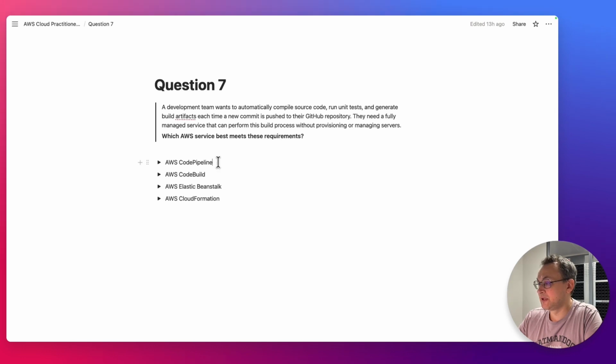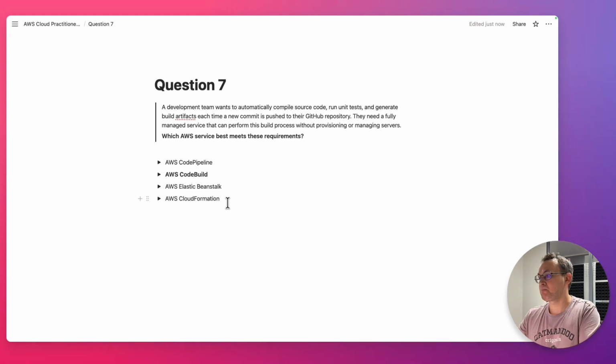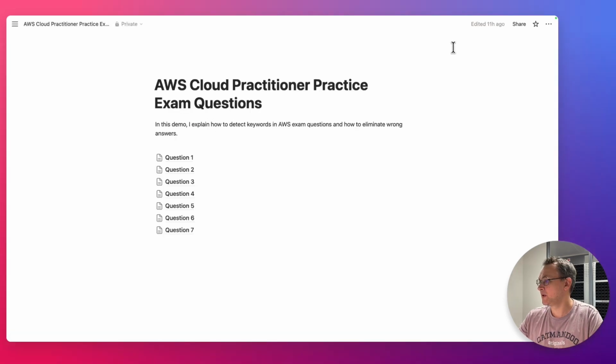CodePipeline certainly can be used here as an orchestration. And what CodePipeline does, it reacts to a signal from GitHub, then it provisions CodeBuild, and the build process is executed in CodeBuild. So the correct answer here is CodeBuild as a part of the CodePipeline process. Elastic Beanstalk is not correct because Beanstalk is a service to deploy applications. CloudFormation is an infrastructure as code service, and it doesn't compile and build and doesn't run unit tests. It just deploys artifacts. So CodeBuild is the correct option here. Yeah, and we are done with all the options, nothing else here.